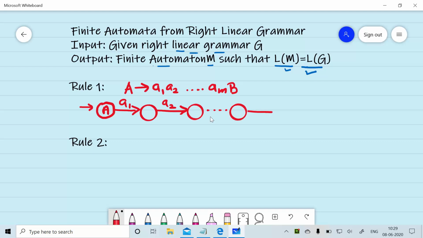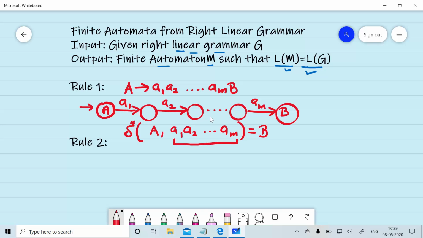After reading the AM symbol we will reach the state B, and the transition function can be represented by δ(A, A1 A2 ... AM) = B. This is known as the extended transition function because it takes more than one input symbol as input.